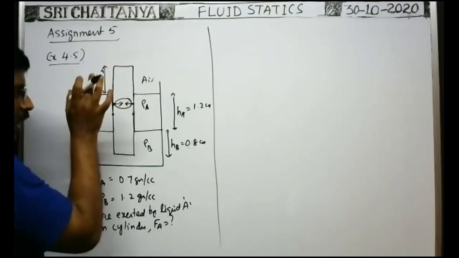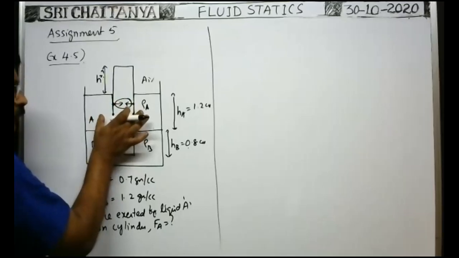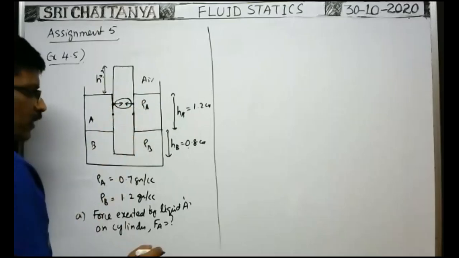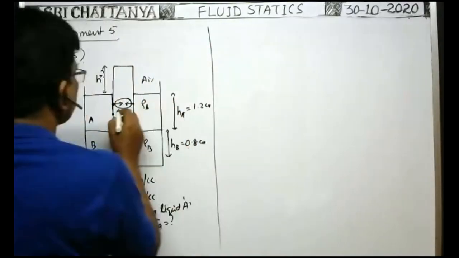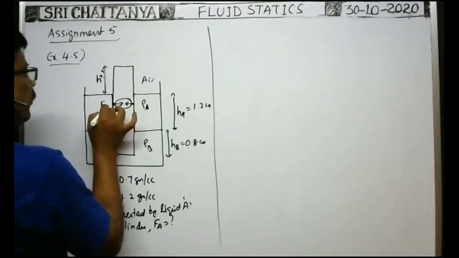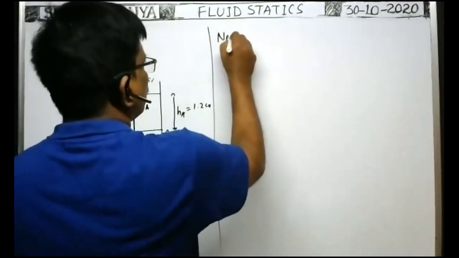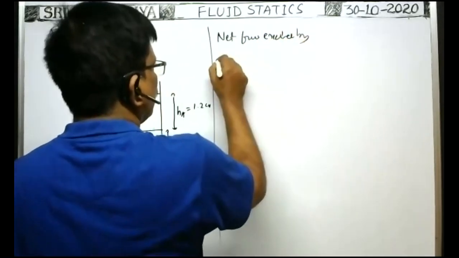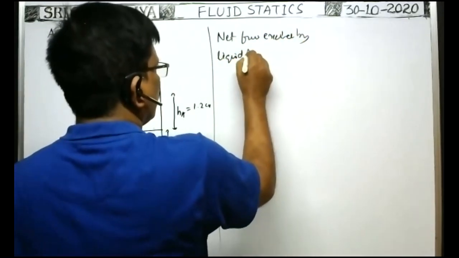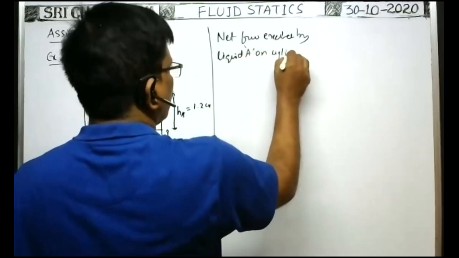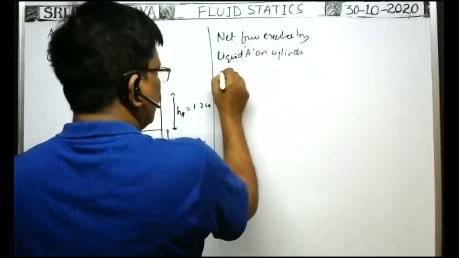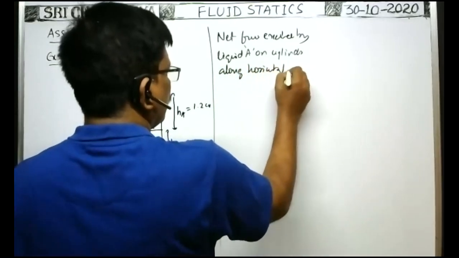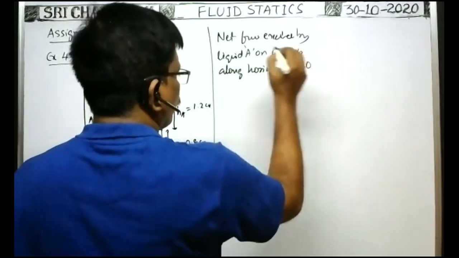The force due to liquid A acts only along the horizontal direction, and even then they cancel each other. That's why the net force exerted by liquid A on the cylinder, FA, is equal to 0.